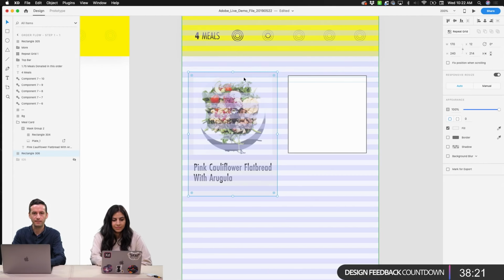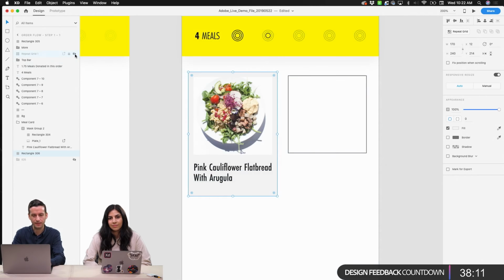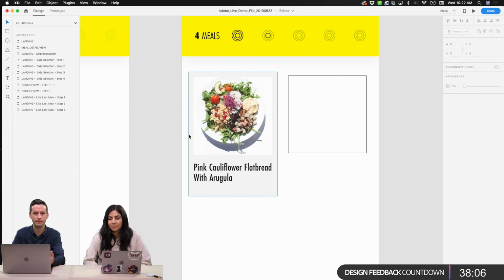So again, using nice big even numbers just makes this an easier layout to create. We have a constant margin here around our image, and what that allows us to do is create a nice layout where our type is left aligned with that image. That's less apparent in this particular case because our image has a white background, and that's why I made this card background a light gray for the moment, just to see how everything's lining up.